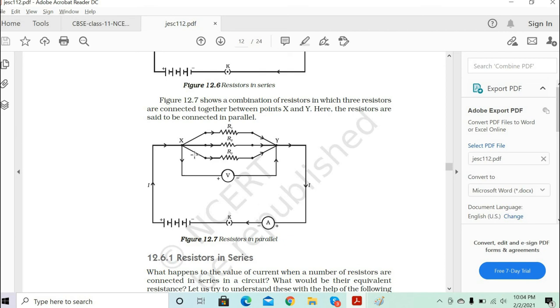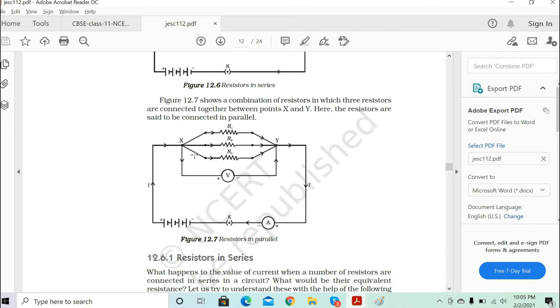When you connect 3 resistances in parallel, the total resistance you got is 10 by 3. When you connect 100 resistances, it will be 10 by 100. When you connect 2 resistances, then 10 by 2. When you connect 1000 resistances of the same 10 ohm, it will be 10 by 1000. So it is 10 by the total number of resistances connected in parallel, if R1, R2 and R3 are the same.